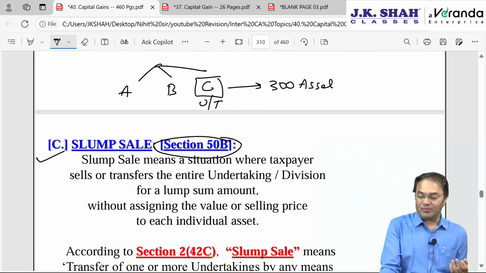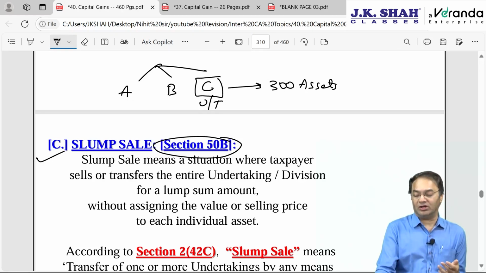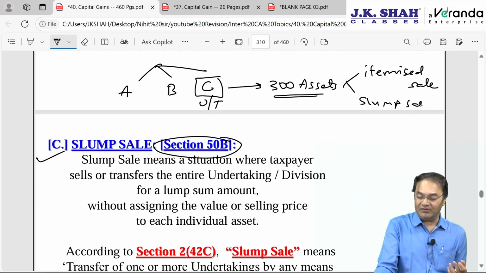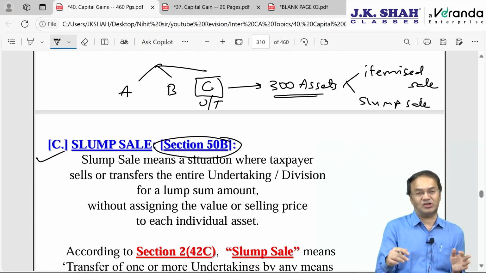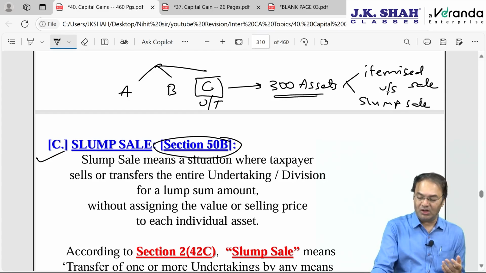So assessee will have two options when the entire undertaking is transferred. Either calculate capital gain on all 300 assets individually, which is called itemized sale. Either calculate capital gain under the concept of itemized sale, that means calculate capital gain for each item individually. Or second option is shortcut way, slump sale. However, slump sale will have its own pros and cons. So assessee will have to every time work out which option is beneficial to him, and then he can choose whatever he wants to. It's optional. Slump sale is not mandatory, it is optional.